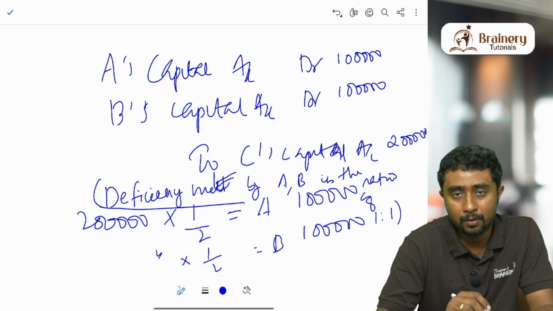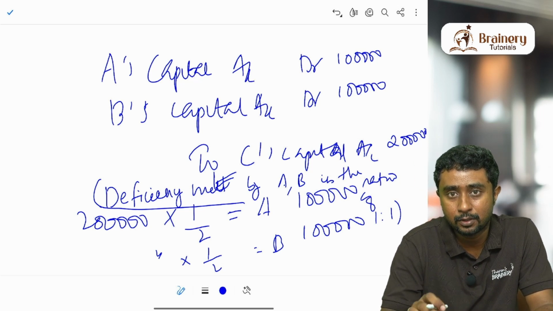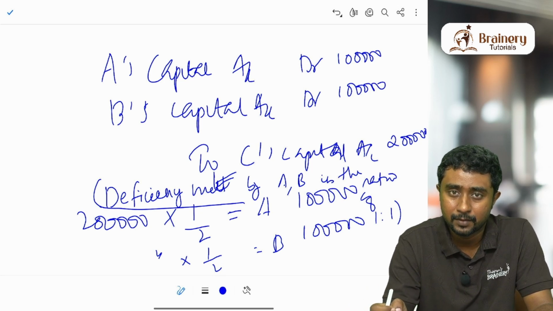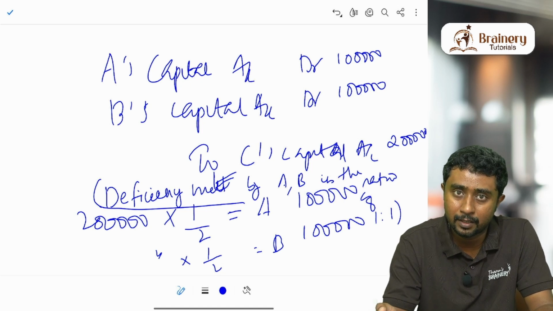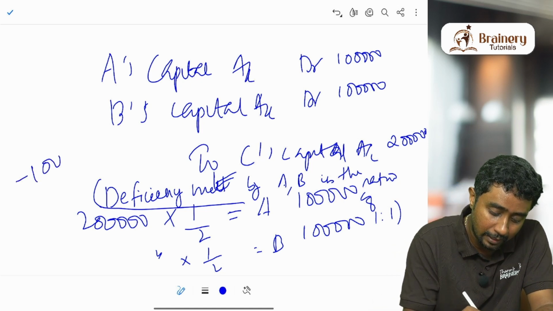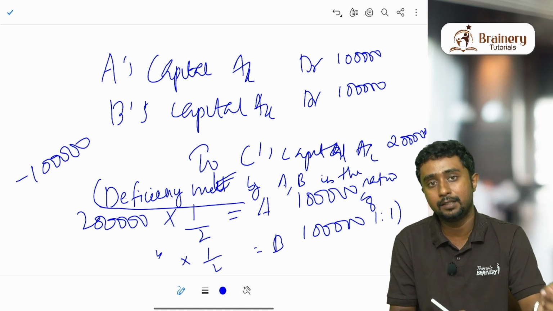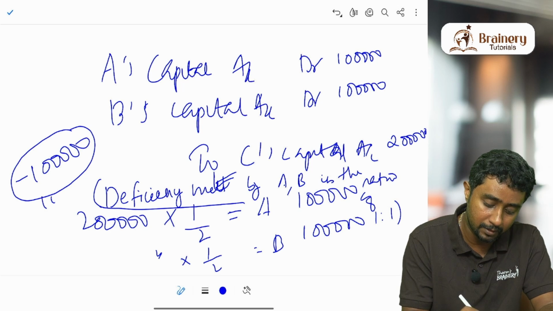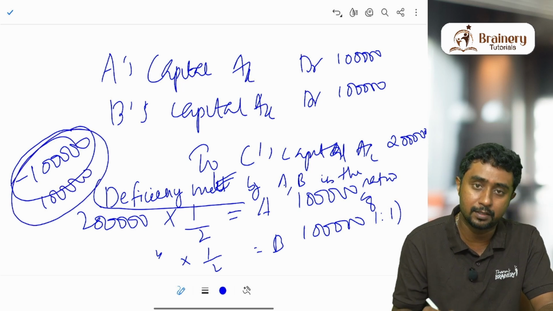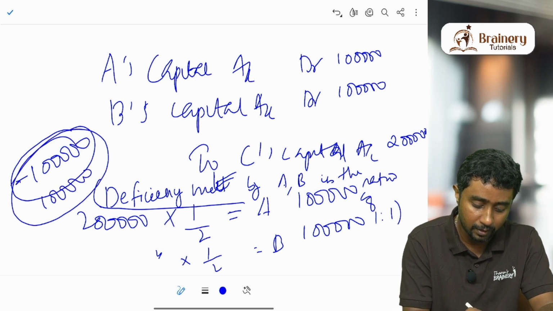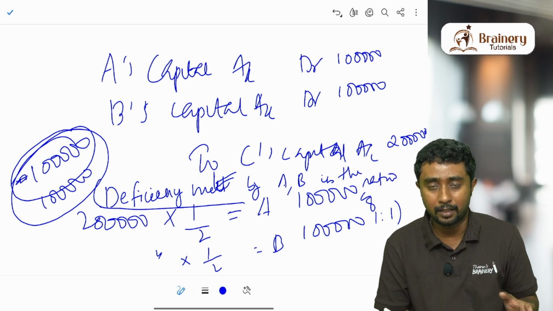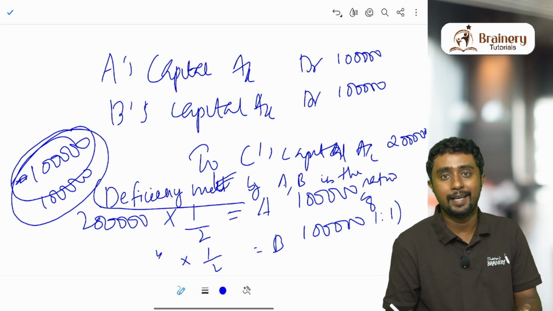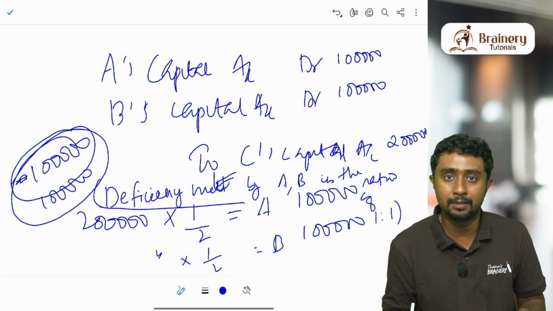So what do you call deficiency? The difference between the actual profit that person is getting and the guaranteed profit, right? The difference between these two. Here the actual profit he is not getting, so actually he is getting negative 1 lakh. We promised positive 1 lakh to him, but he is getting negative 1 lakh. So that negative 1 lakh is also deficiency, plus the profit that we promised is also deficiency. So totally how much deficiency? Total 2 lakh deficiency. Okay, forget about the negative. The negative 1 lakh denotes loss. So loss of 1 lakh plus profit of 1 lakh. So together he has to be provided with 2 lakh rupees.